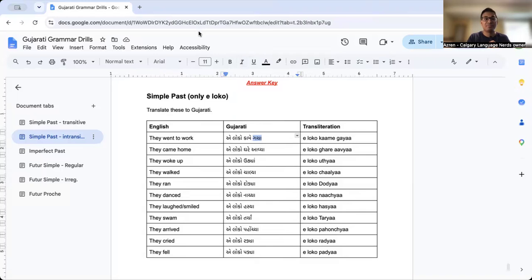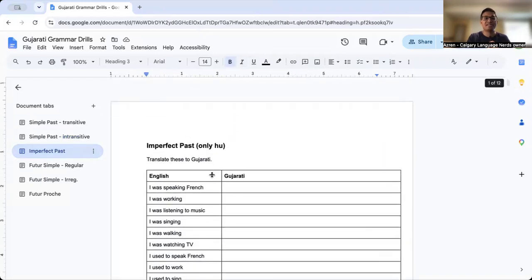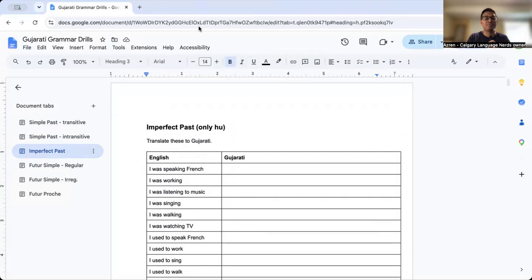But yeah. All right, let's move on to our other past tense. This is where we're going to spend the bulk of today's video. So Gujarati has two different past tenses. We have a simple past tense, which we've now covered, and we did last time as well. And we also have an imperfect past tense. For those of you who maybe speak Spanish or French or other Romance languages, this will be an easier concept for you because this concept exists in these languages.